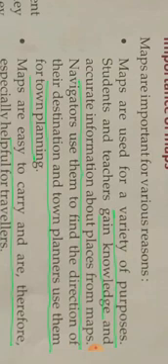Number 2, maps are easy to carry from one place to another and helpful for travelers. They make use of different signs, symbols, and colors to provide different information, which is presented in a clear and concise manner with less scope of misinterpretation.